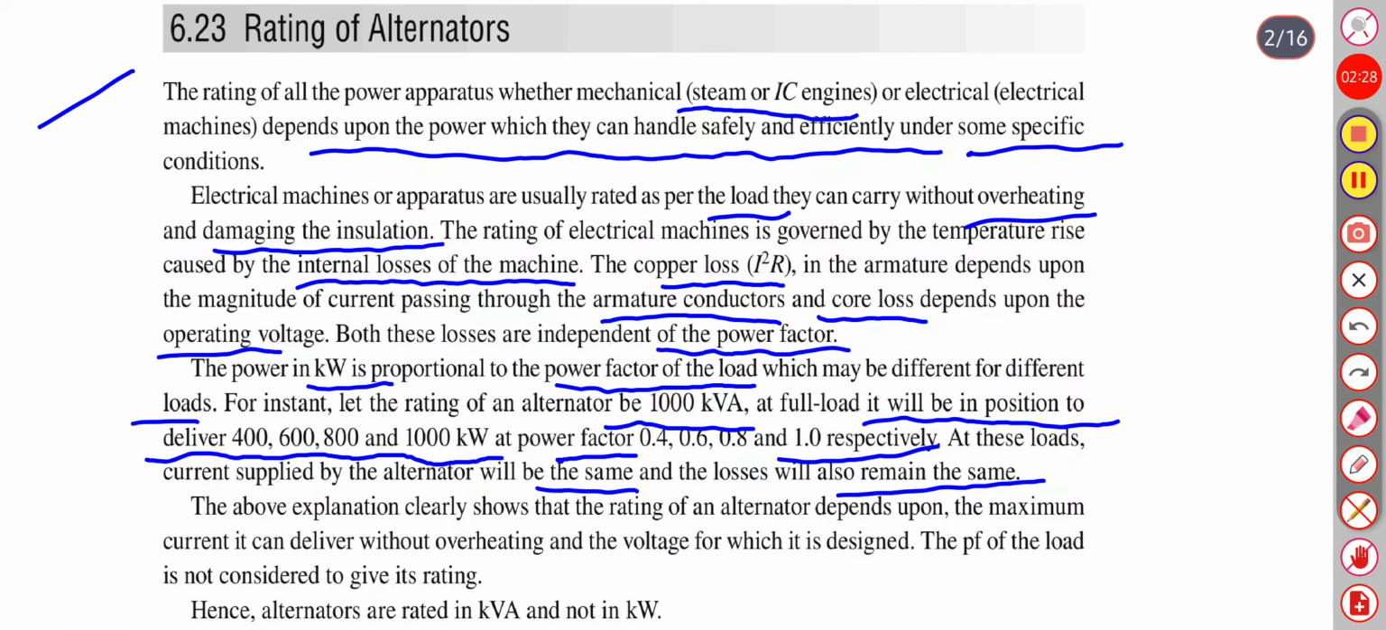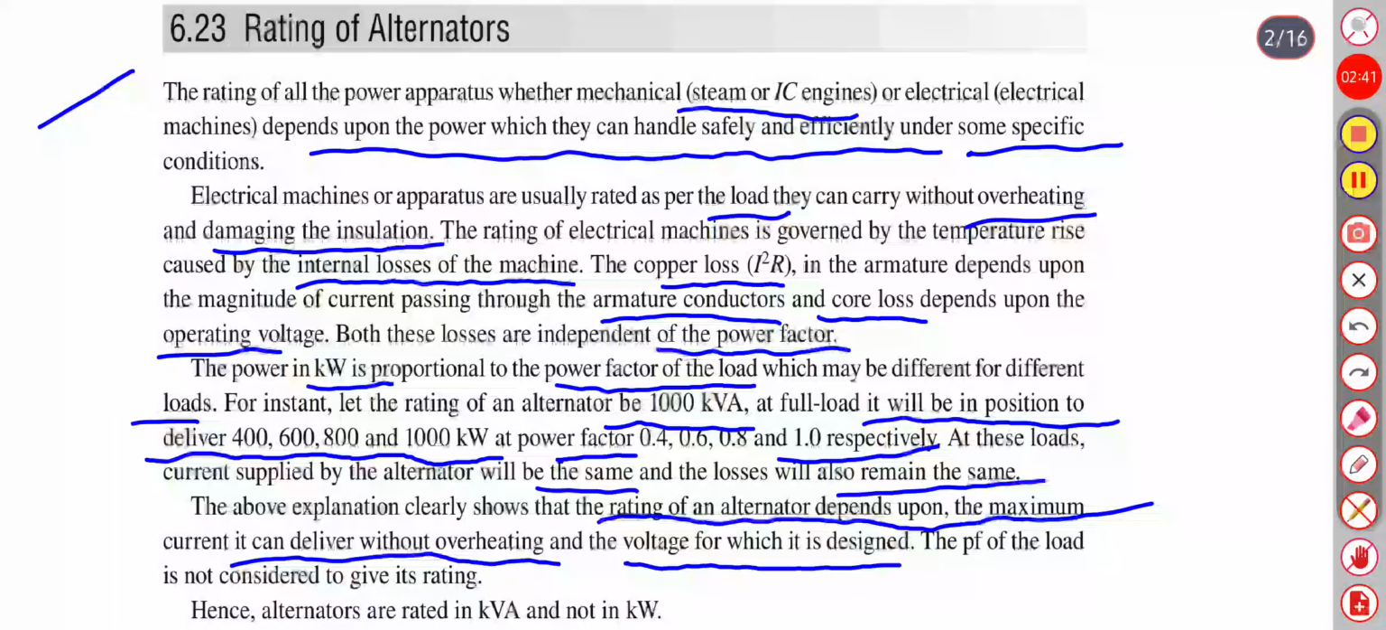The above explanation clearly shows that the rating of an alternator depends upon the maximum current it can deliver without overheating and voltage for which it is designed. The power factor of the load is not considered to give its rating. Hence, alternators are rated in kVA, not in kilowatt.